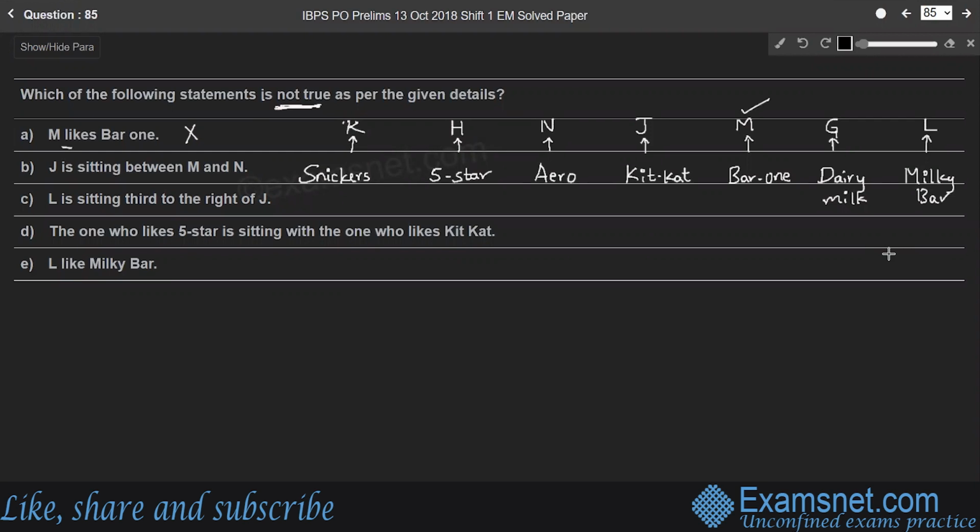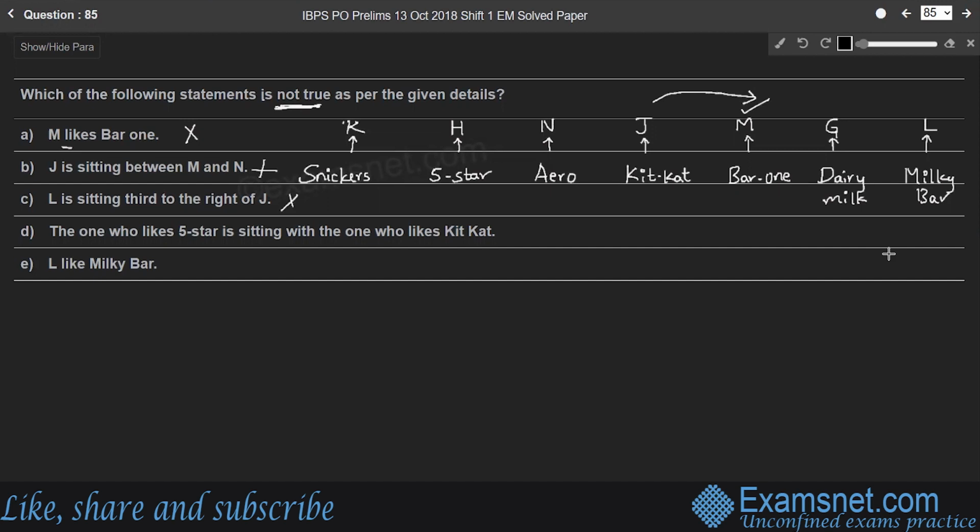The second one, J is sitting between M and N. It is a correct statement, so we cannot consider the second option. Third one, L is sitting third to the right of J. Third to the right of J, L is sitting. To the right of J means this direction. So it is a correct statement. Therefore, we cannot consider this.